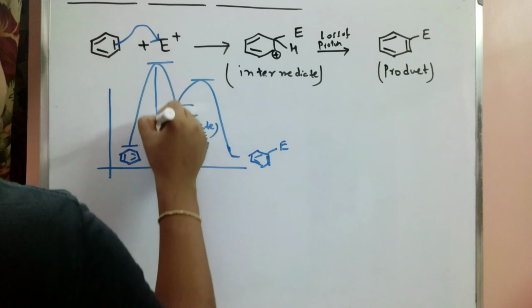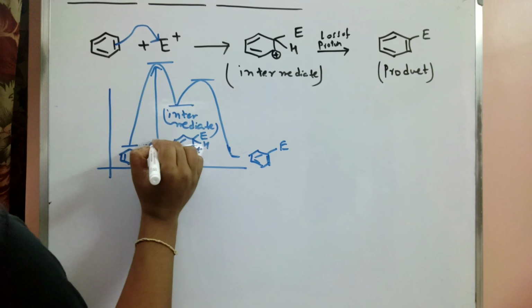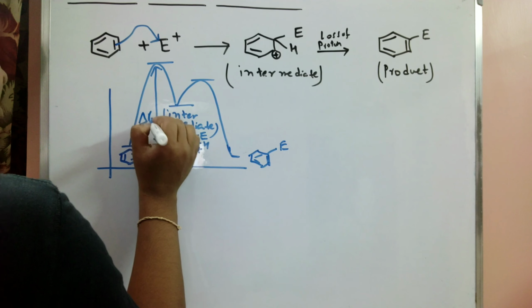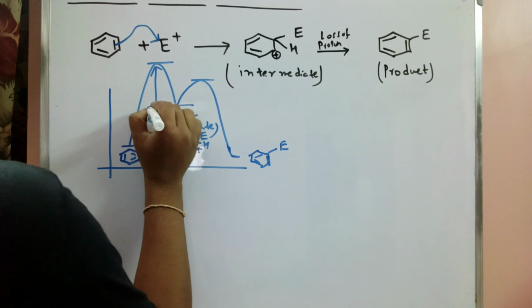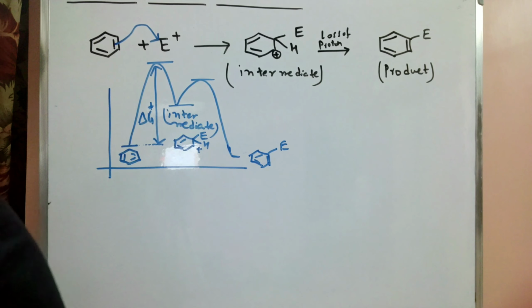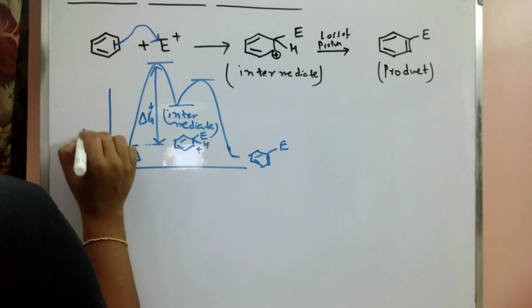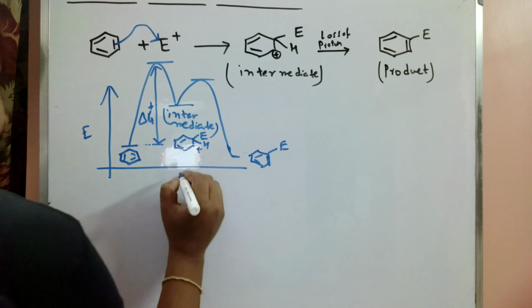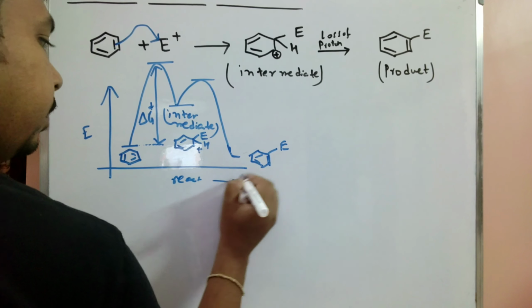This gap totally, we express as delta G dagger. We can easily say this one is our energy and this one is our reaction.